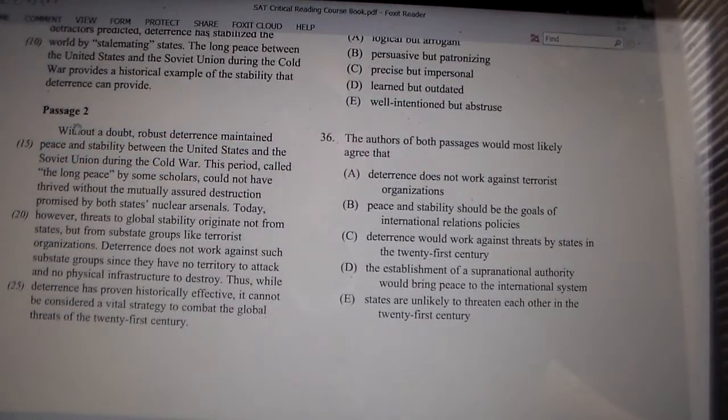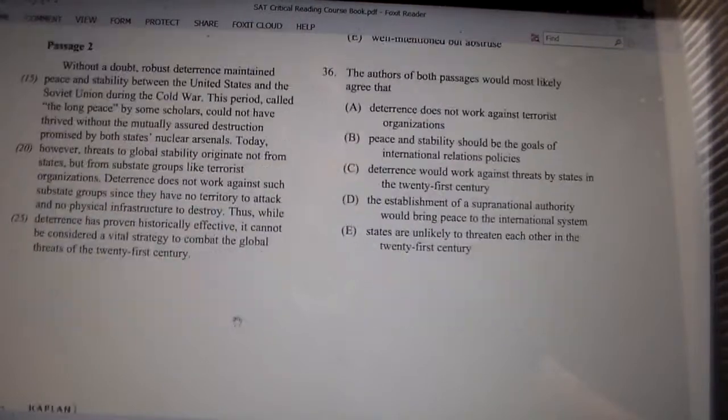right? There's always going to be, well, it did work, but let's see what he says. This period, called the Long Peace by some scholars, could not have thrived without the mutually assured destruction promised by both states' nuclear arsenals. Today, however, threats to global stability originate not from states, but from sub-state groups like terrorist organizations. Deterrence does not work against such sub-state groups since they have no territory to attack and no physical infrastructure to destroy. Thus, while deterrence has proved historically effective, it cannot be considered a vital strategy to combat the global threats of the 21st century. Okay, so the last sentence is a good clue here too.